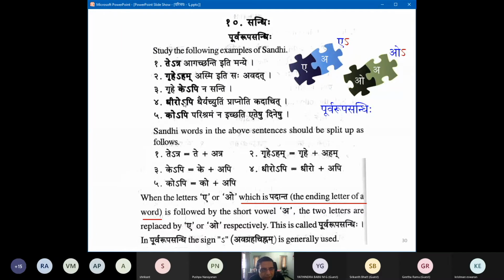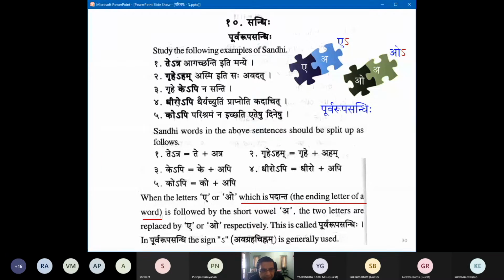This dhiro, if you take out api from the equation and just treat dhiro, is dhiro a native word in Sanskritam? No, it is actually also a derived sandhi transformation. Dhiraha api progressively goes to dhiro api, progressively goes to dhiropi with the avagraha. Okay, so this okara and this ko also is actually kaha going to ko.